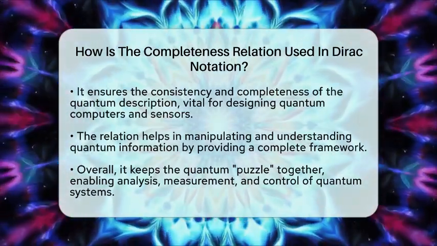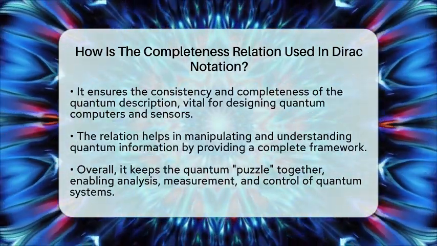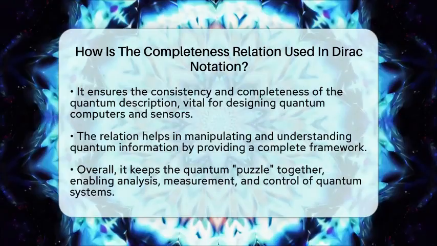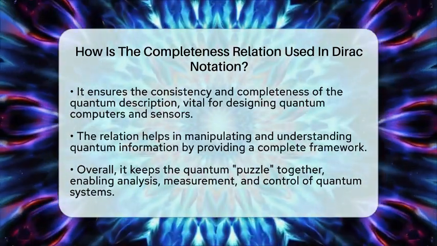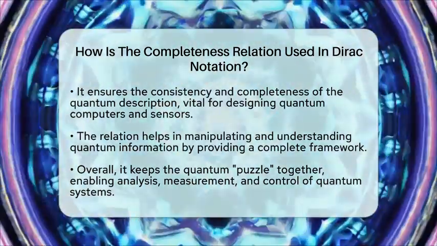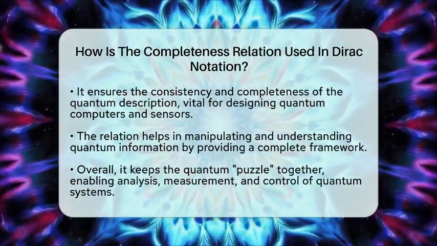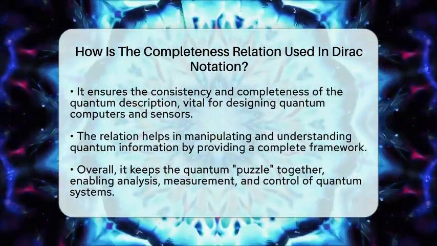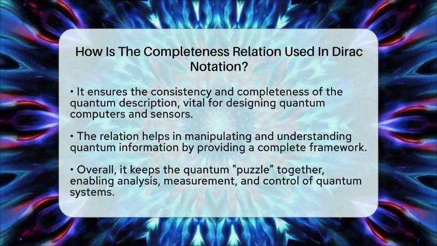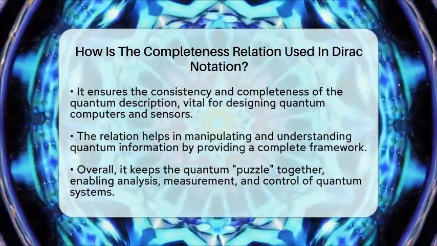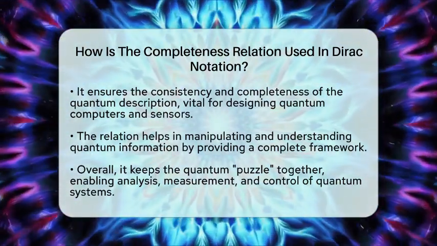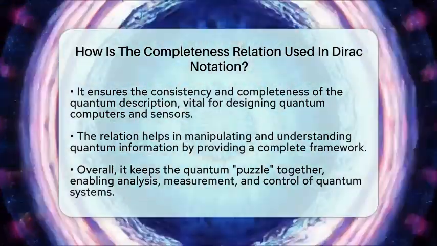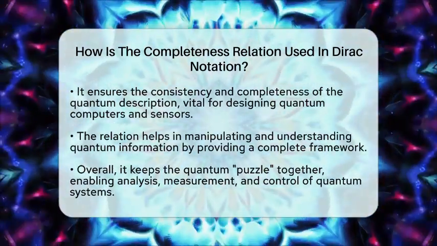So, in essence, the completeness relation in Dirac notation is what keeps the entire quantum puzzle together. It confirms that the basis you pick is enough to describe any state, and it allows you to switch perspectives easily. This makes it easier to analyze, measure, and control quantum systems, which is why it is such a cornerstone in understanding the fundamentals of quantum mechanics and developing quantum technologies.